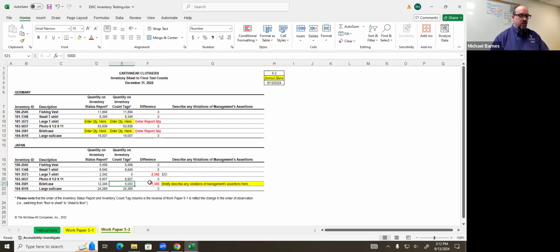My question is, does it matter if that quantity is greater than what's on the sheet? Yeah, so if the quantity was greater, like if it was the opposite error, say, for example, this was 20,000, then we would say, all right, why is the number greater here? Is there a completeness issue that we're concerned about here? Because you can actually infer the opposite, but in that case, we would be looking at a number that's larger. Generally speaking, when we talk about sheet to floor testing, floor to sheet is completeness, sheet to floor is existence or occurrence. But yes, you can definitely infer other assertions depending on what the relationships are.